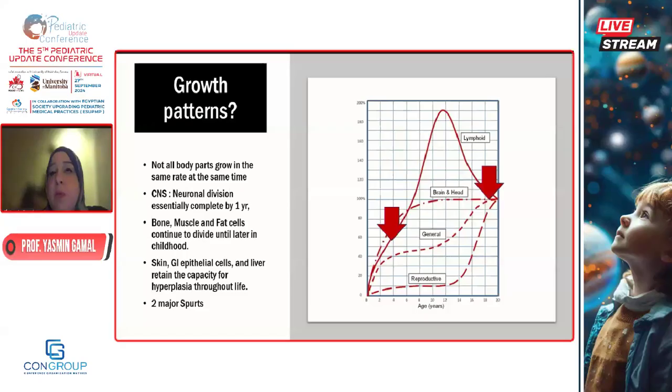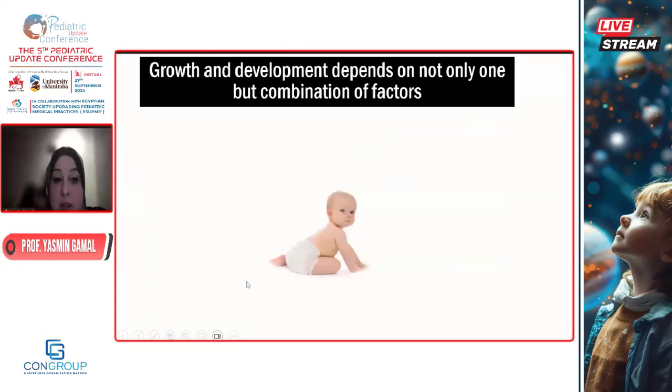Total brain growth development is completed at the age of 5 years, as we can see here in this curve of brain development. We have the general development, which is a physical growth spurt at first, then the growth velocity decelerates a little bit or increases gradually, and then we have another physical growth spurt. We have the reproductive growth spurt, of course, that happens in the adolescent years.